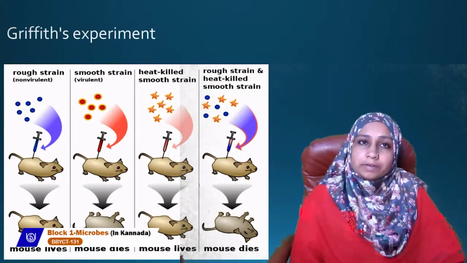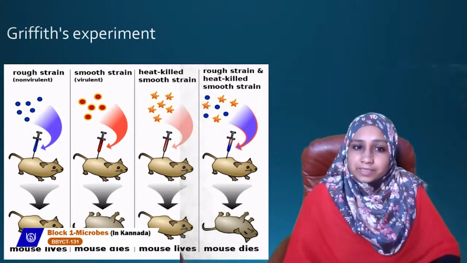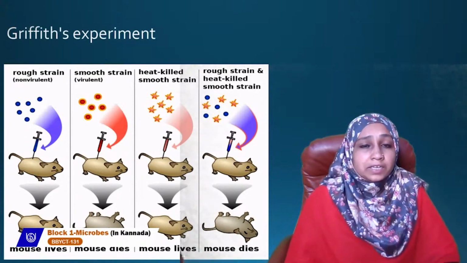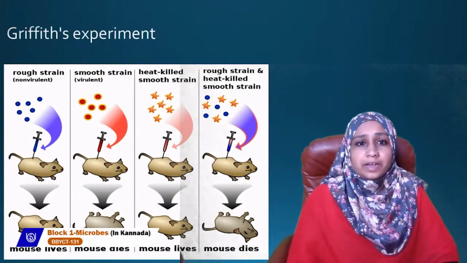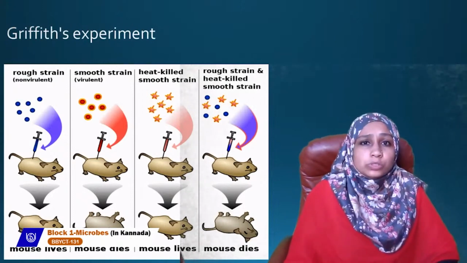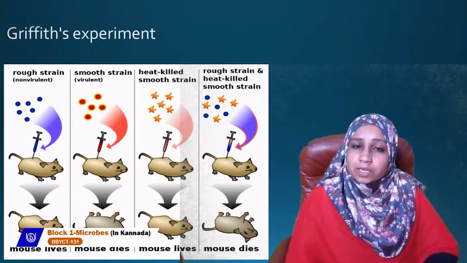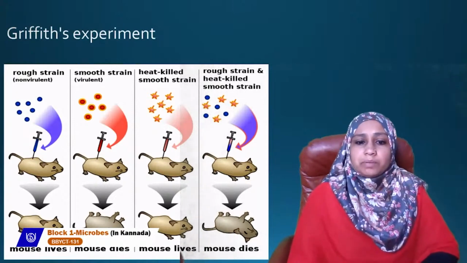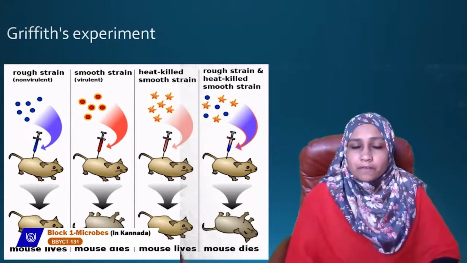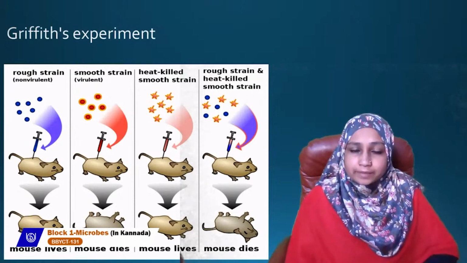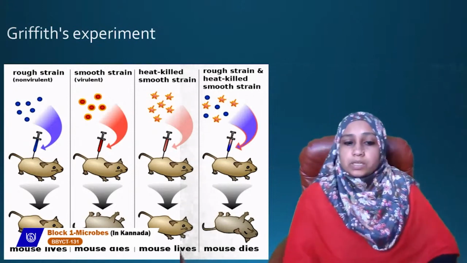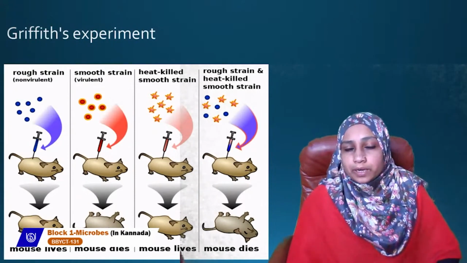Then he did another experiment. He took the S strain and heat killed it. He heat killed the S strain, which is also called the smooth strain. When the heat killed smooth strain is injected into the mouse, pneumonia is not developed, and the mouse lives. When he heat killed the smooth strain and injected it into the mouse, it did not develop pneumonia and did not die.